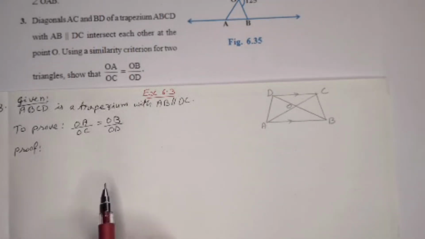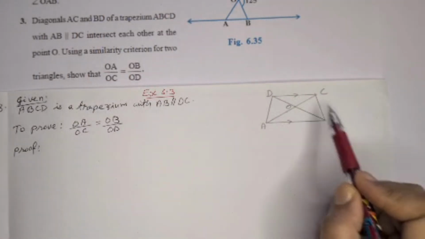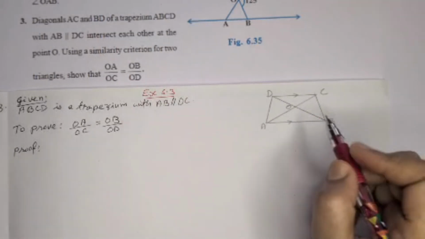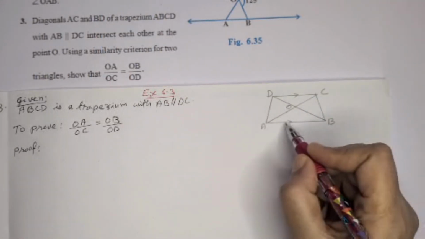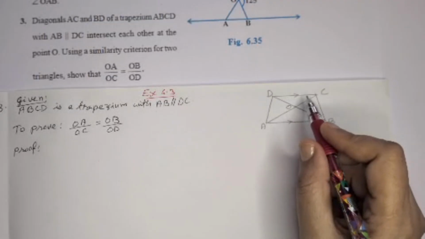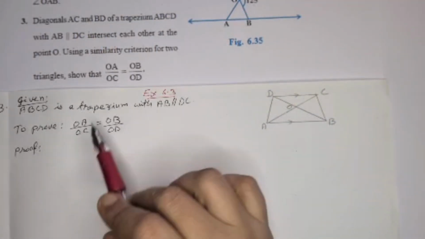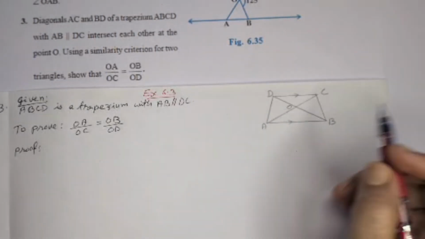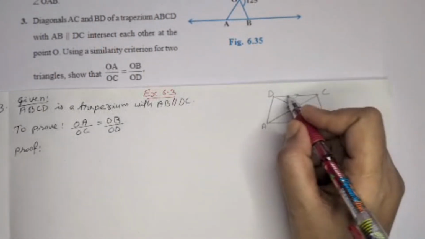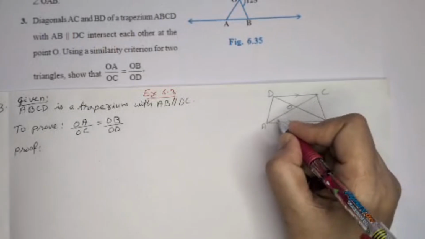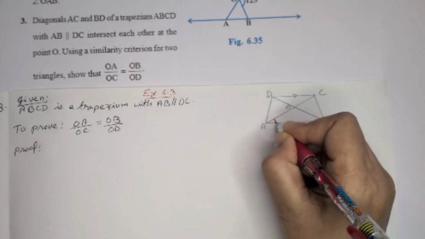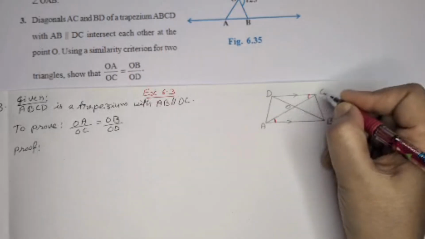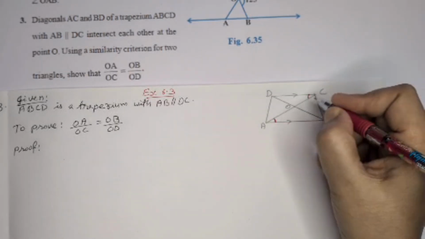Question number 3. Here given ABCD is a trapezium and AB is parallel to CD. ABCD is a trapezium with one pair of parallel lines, AB parallel to DC, that is given. And we have to prove OA by OC is equal to OB by OD. For the proof, we can see if these two lines are parallel, then the alternate interior angles are equal.